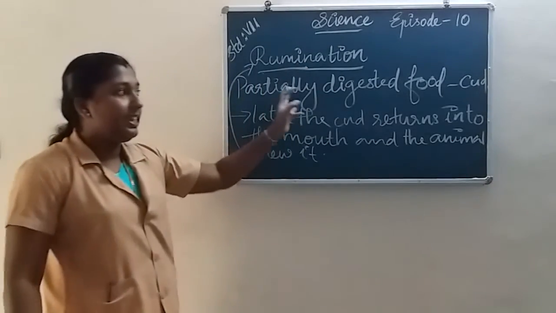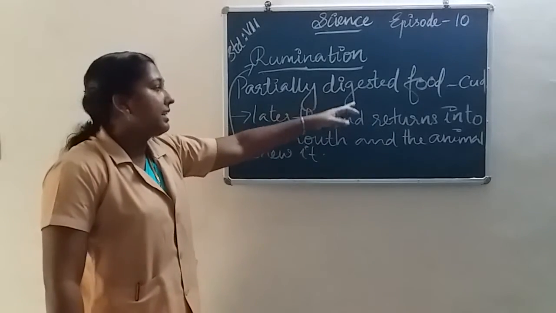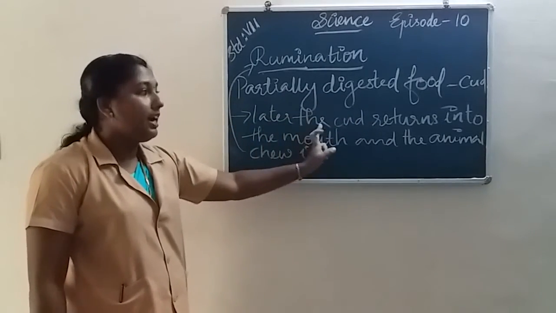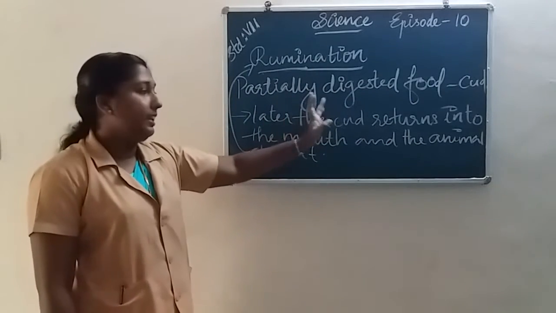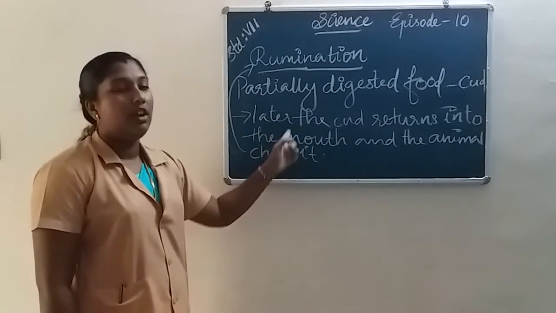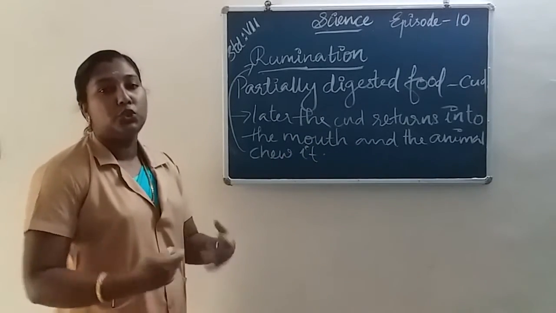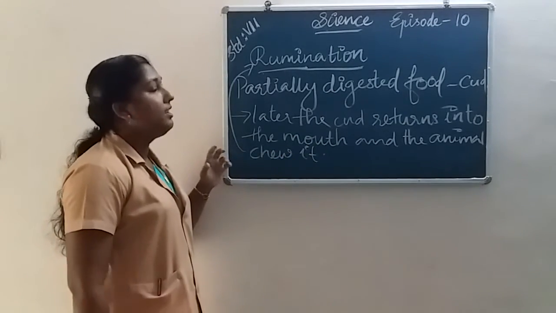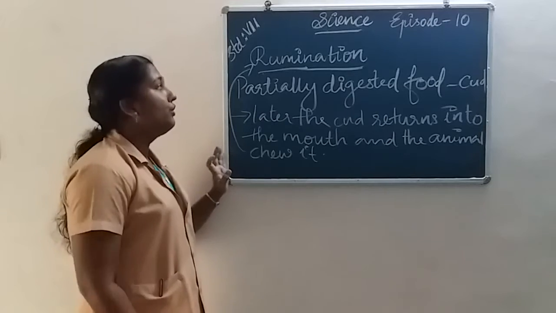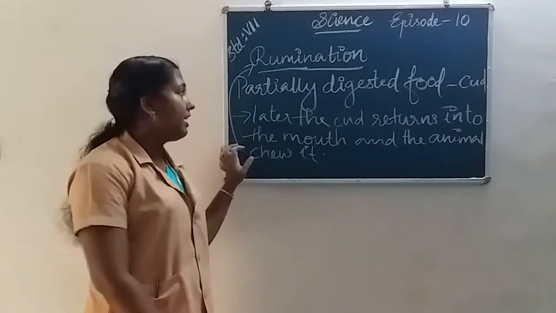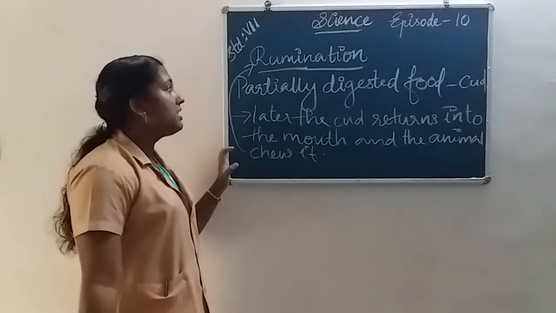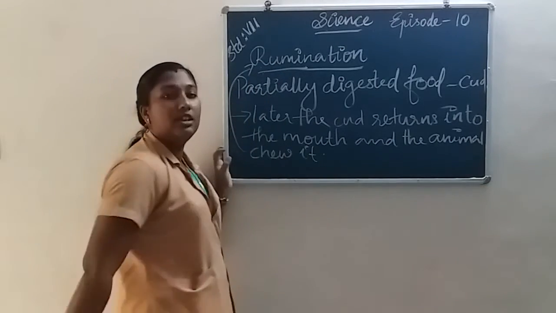Later the cud returns into the mouth and the animal chews it. This continuous chewing that takes place in the mouth of grass-eating animals is called rumination.